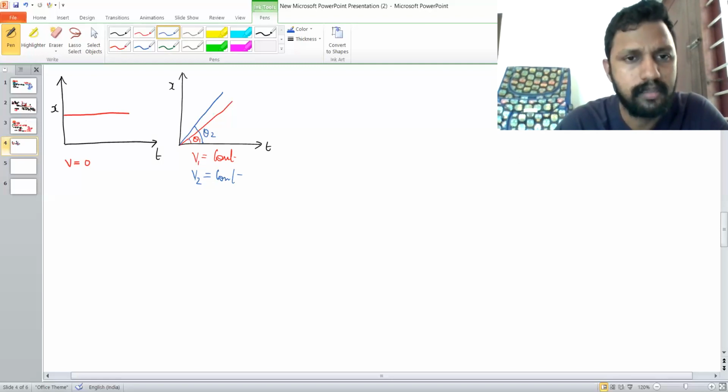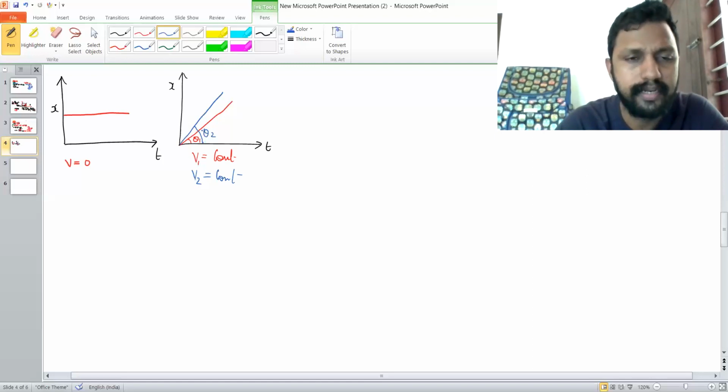You could see theta1 and theta2, the angle made by the two graphs. As we know, slope of displacement time graph will give you velocity. You can take tan theta1 and tan theta2.